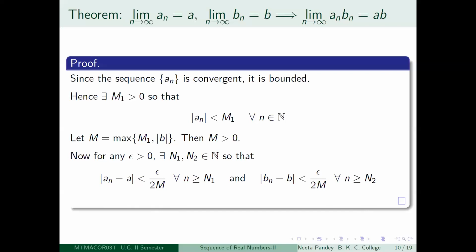So now you use the same type of trick. You want that these two should happen at the same time. So what have you got? You've got that after a certain n1, this inequality is true. After some other n2, this inequality is true. You want both these inequalities to be true after a fixed term. So you will take the maximum of n1 and n2. So this will also be true and this will also be true. So that is what we do.